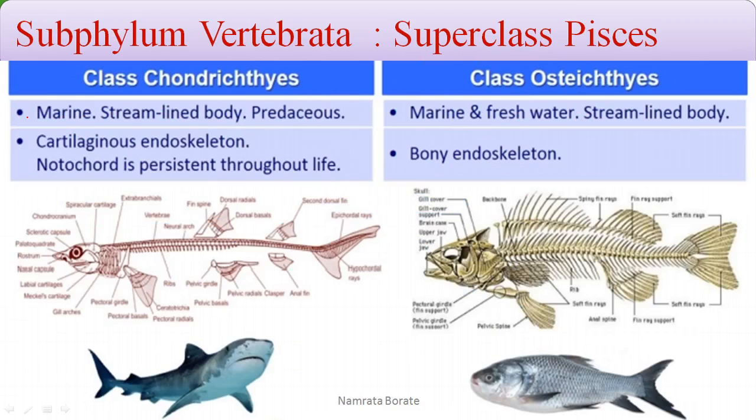What's the difference? What are the characteristic features present in the Chondrichthyes and the Osteichthyes? Chondrichthyes are marine, with a streamlined body, and they are predaceous. Osteichthyes are also marine, but they are found in marine water as well as fresh water, with a streamlined body. The endoskeleton of Chondrichthyes is cartilaginous, but here the endoskeleton is bony. There is a presence of a large number of bones. Notochord is persistent throughout life.